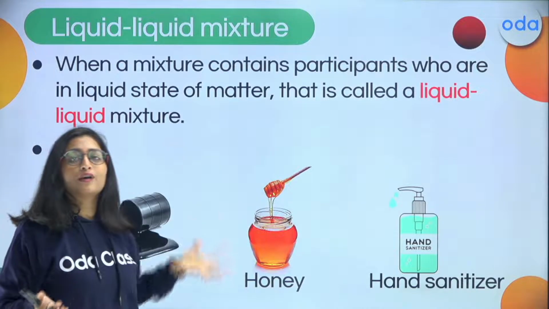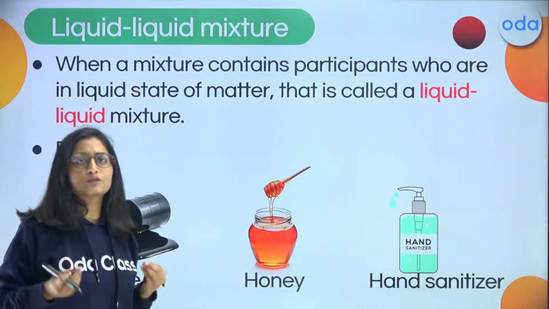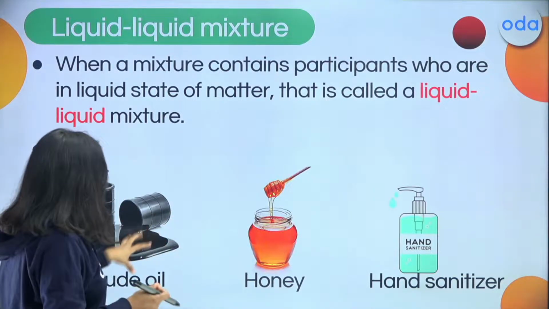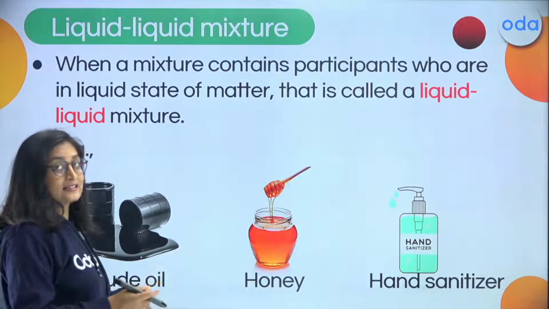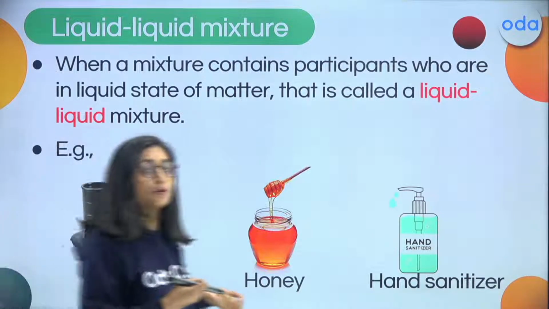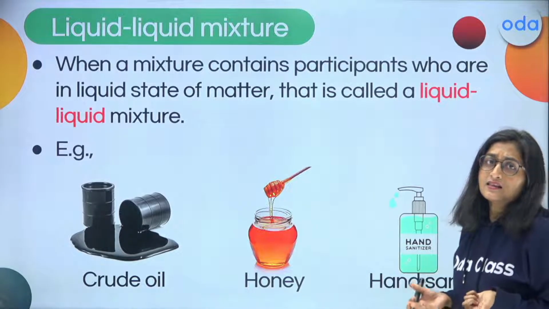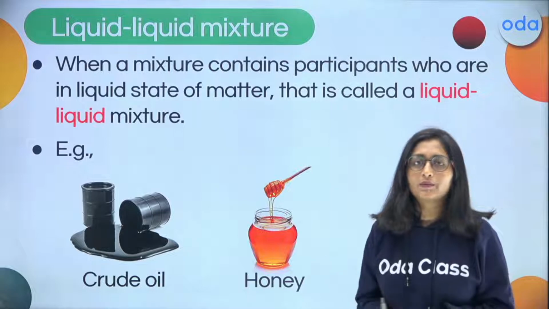That is only called a liquid mixture, where all the components are in the liquid state. So if you look into crude oil, that is a mixture of liquid and liquid. Honey is also an example of liquid and liquid. In the case of hand sanitizer, that is also going to be a liquid mixture.